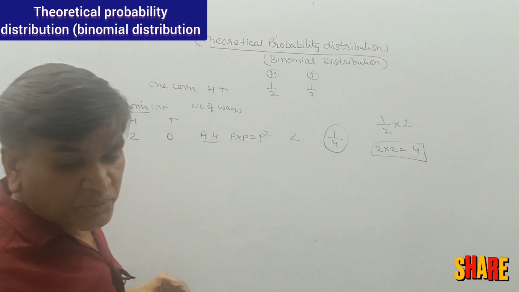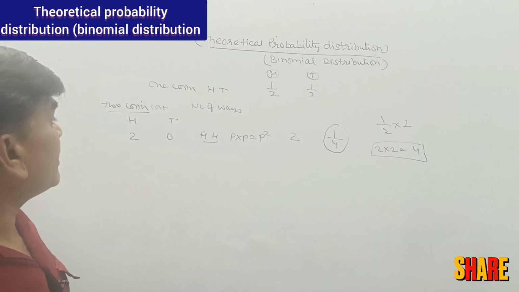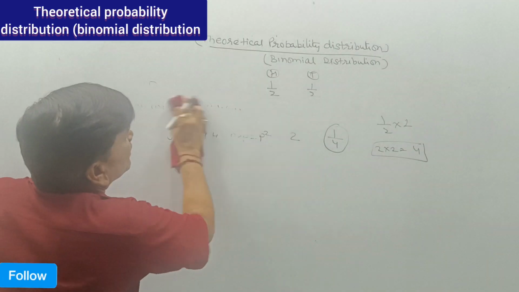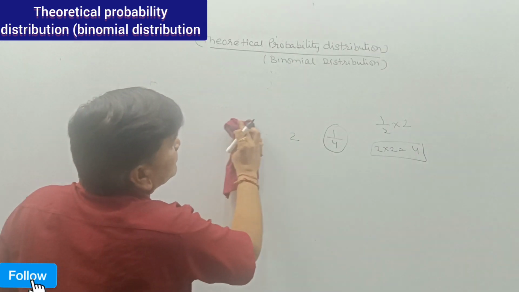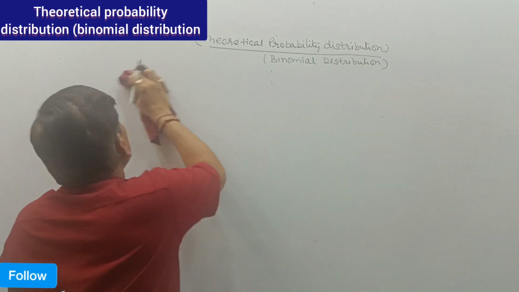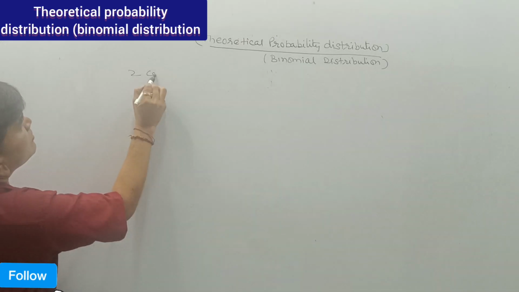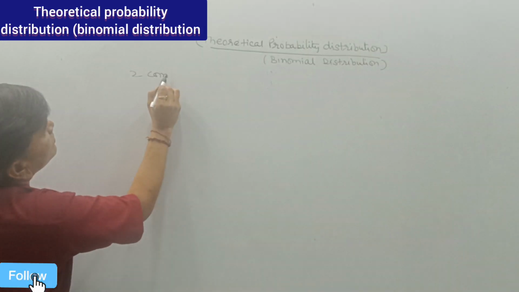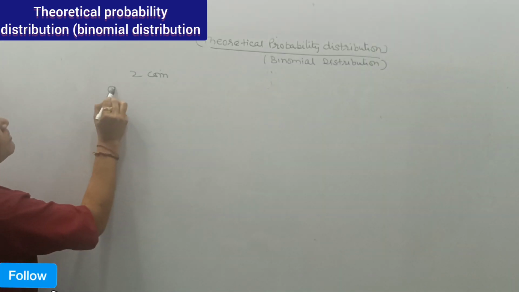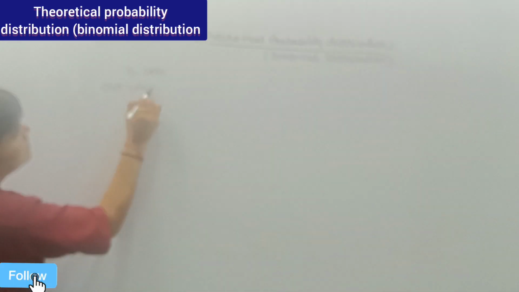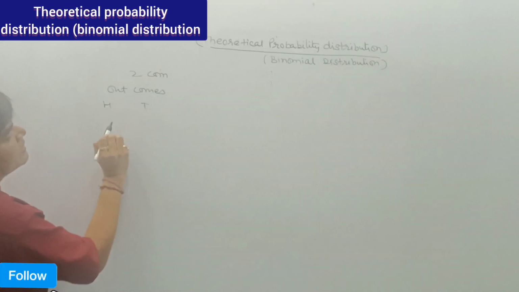So learn, if two coins are there, the very first thing you listen to: I am having a two coins case. Outcomes: head and tail.